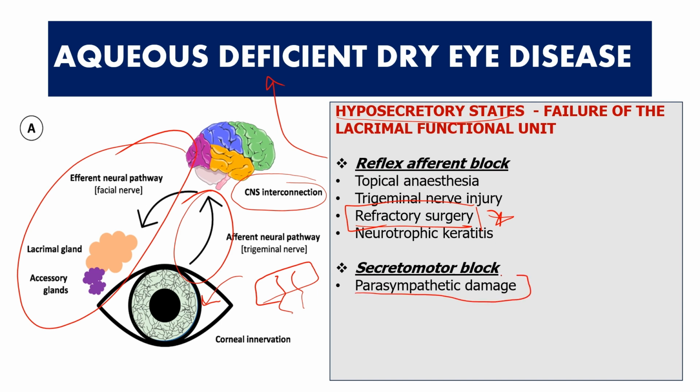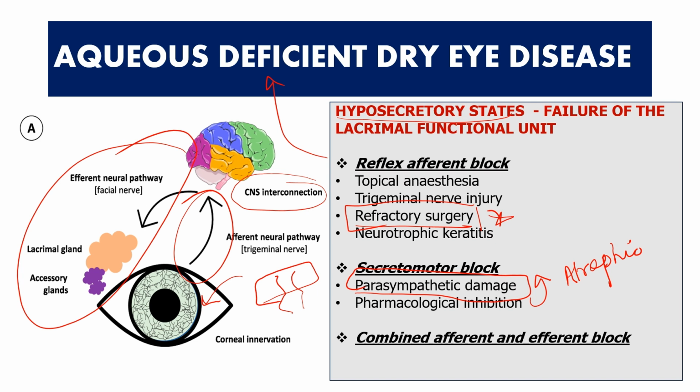So that happens whenever there's a parasympathetic damage. If you would remember, we discussed in our previous video that it's basically the parasympathetic system that supplies the lacrimal gland and is associated with the secretion of the lacrimal glands. Similarly, if you give any pharmacological agent which blocks the parasympathetic system, for example, atropine, or any parasympathetic antagonist, which is going to block these muscarinic receptors present on the lacrimal gland, then also the secretion of the lacrimal gland will go down, leading to aqueous deficient dry eye disease.